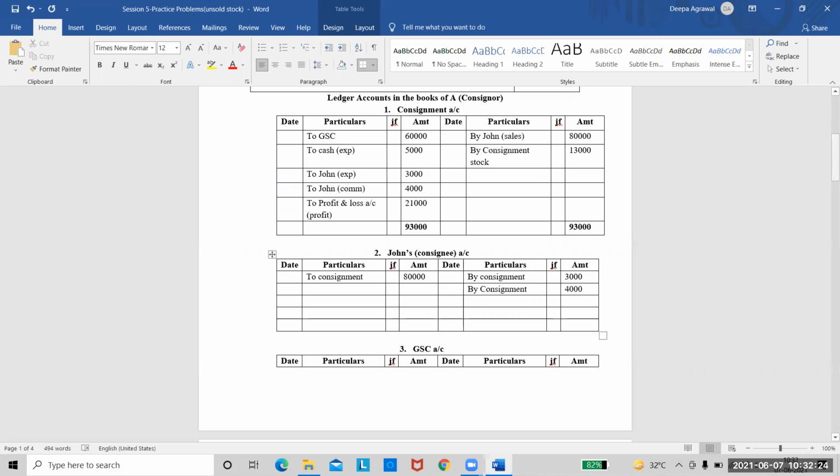Calculating balance. Yes, we need to find out the balance, and we will assume that the balance is paid through cash or bank, because he did not mention anything in the question. So find out the balance. See here, debit side is more, credit is less. So we will write here as by cash, in brackets, the balance. And how much is that balance amount? It will be 73,000. 73,000 is the balance. And then put the totals on both the sides. Totals are 80,000.